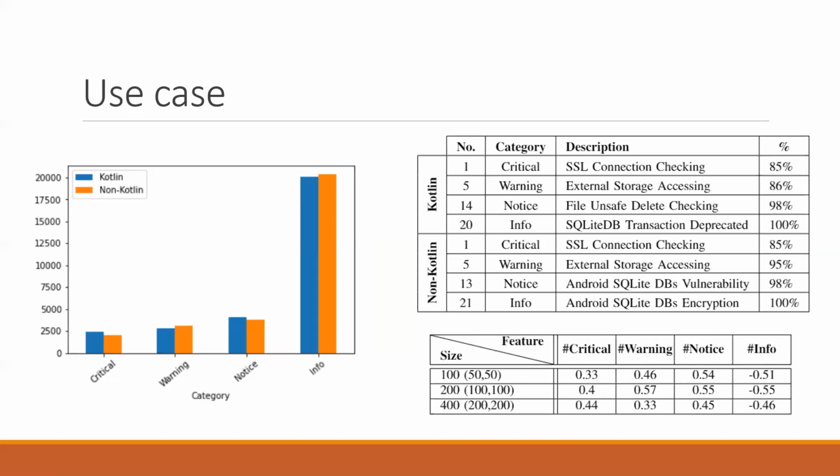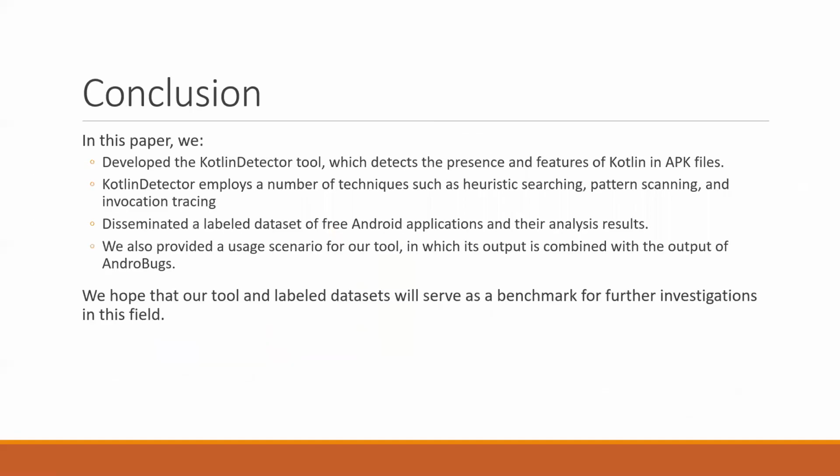We try to find some correlation between whether an application has Kotlin or not, and the number of vulnerabilities in each one of the 4 categories that AndroBugs produces. And actually, we found some, not strong, but some leads that could lead us to more concrete results.